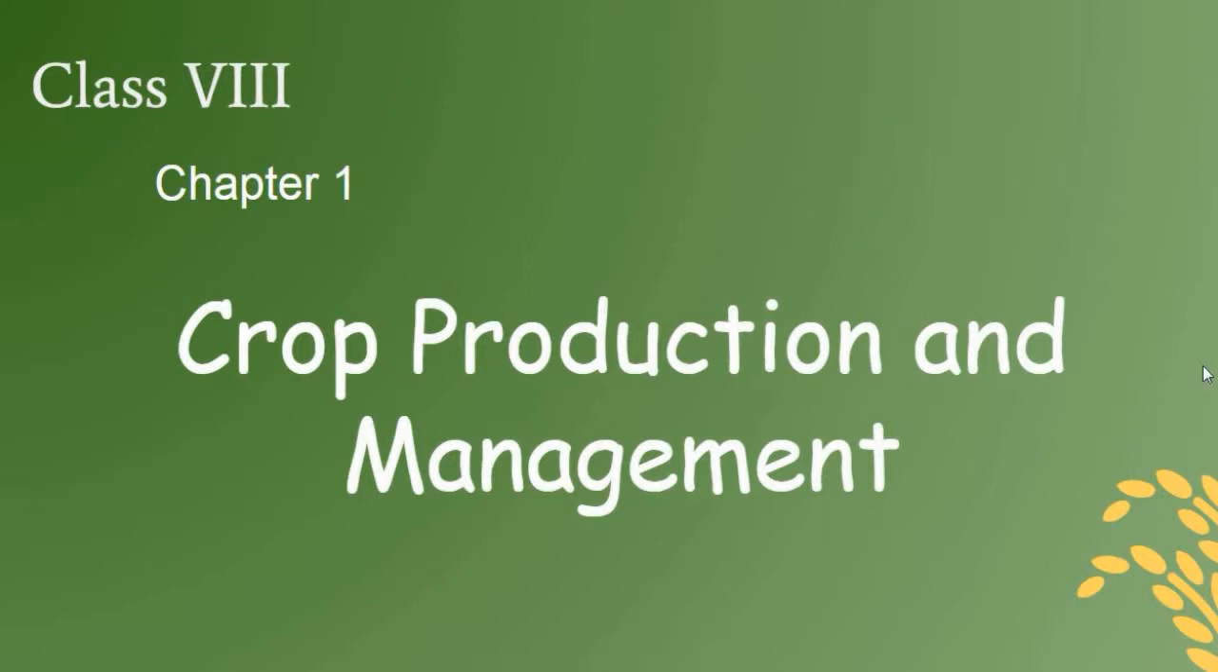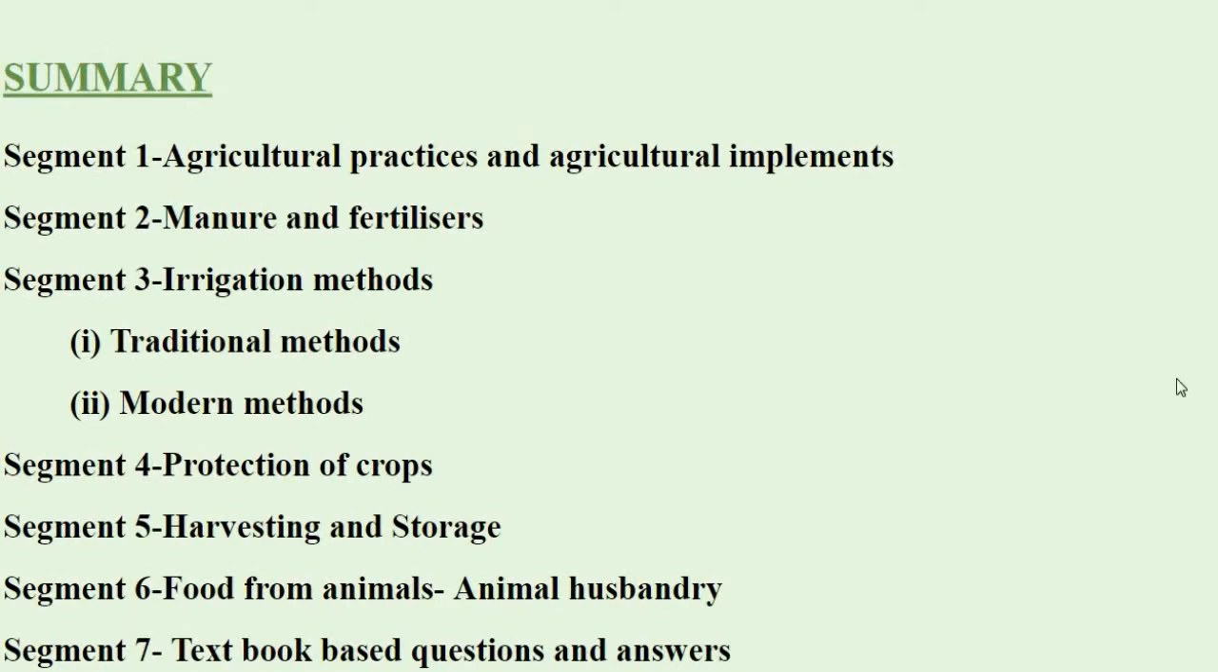Here I have divided the chapter into 7 segments, like small topics, to make learning easy. In the beginning I have given the segment number and the topics included in it. Segment 1, Agricultural Practices and Agricultural Implements. Segment 2, Manure and Fertilizers. Segment 3, Irrigation Methods. Segment 4, Protection of Crops. Segment 5, Harvesting and Storage. Segment 6, Food from Animals. And in segment 7, I have given textbook based questions and answers.